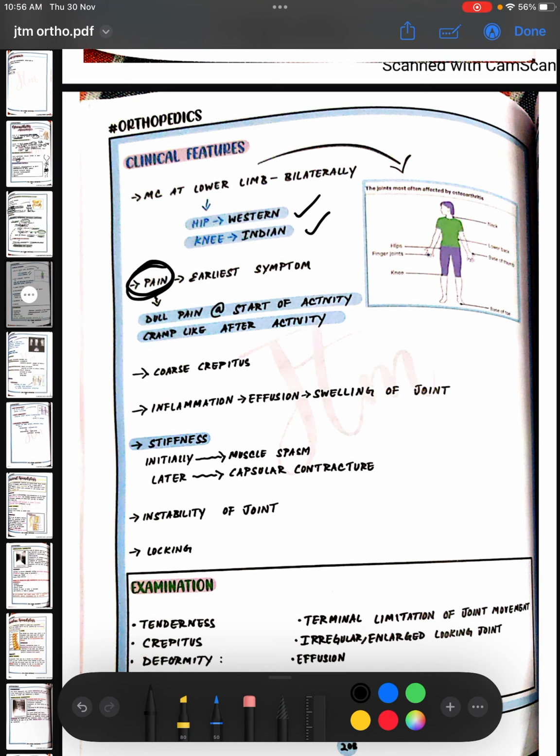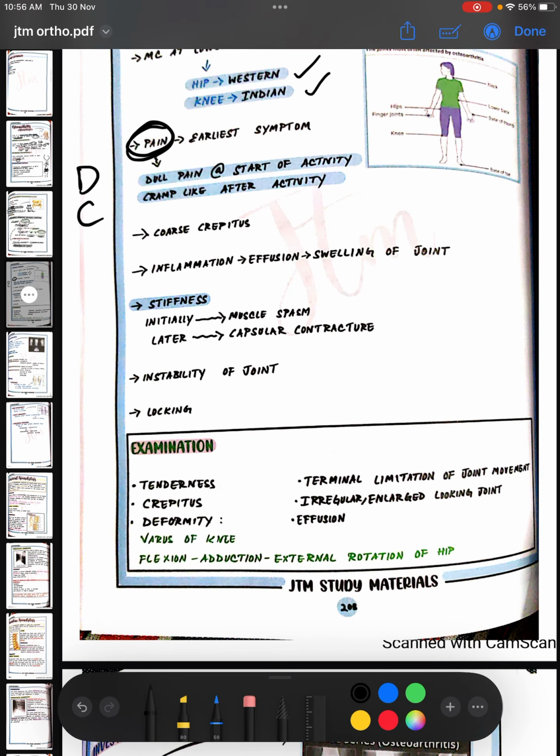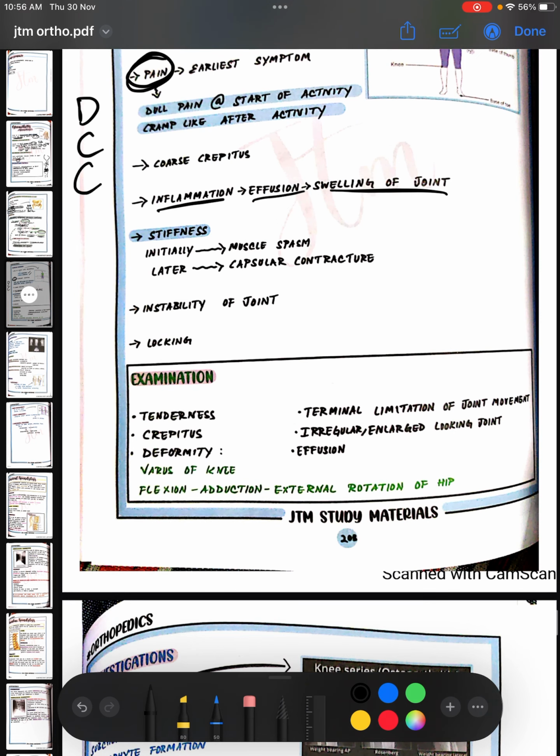See, pain is the earliest symptom. Initially it is dull and later it is cramp like when you continue the activity. Okay, dull at the start and cramp like on continuation, and there is coarse crepitus also, and there is inflammation, effusion, and swelling of the joint, itis, right? And then stiffness, initially it is because of muscle spasm, later because of capsular contracture. Then you can have instability of the joint and a feeling of locking of the joint.